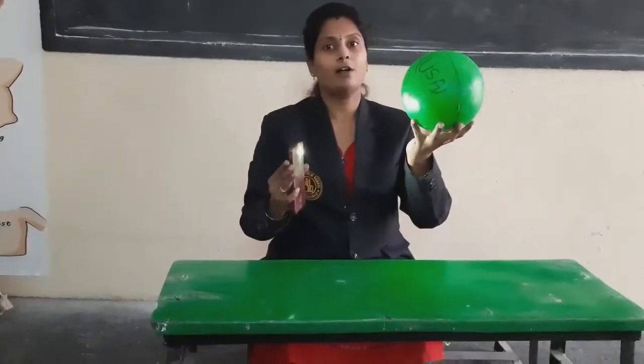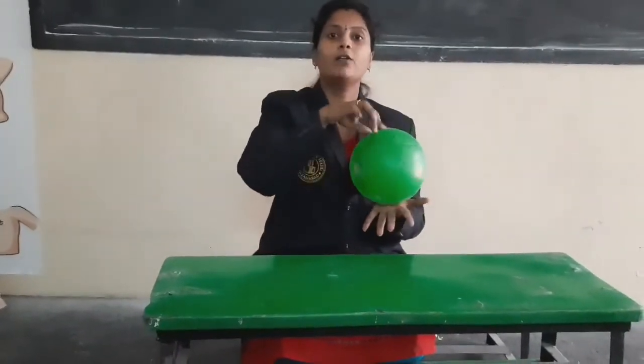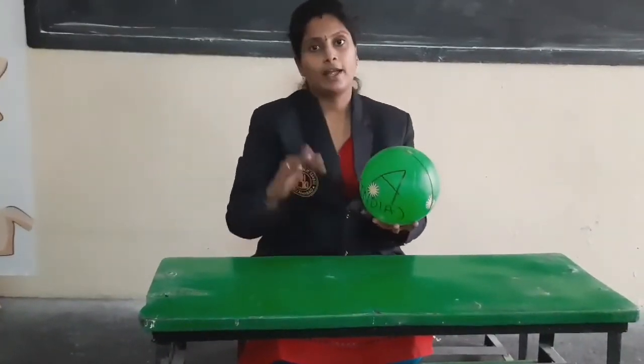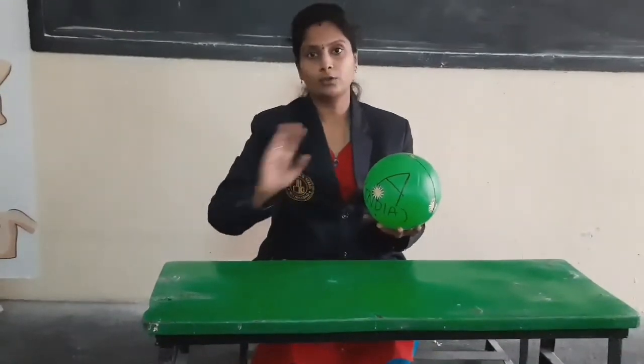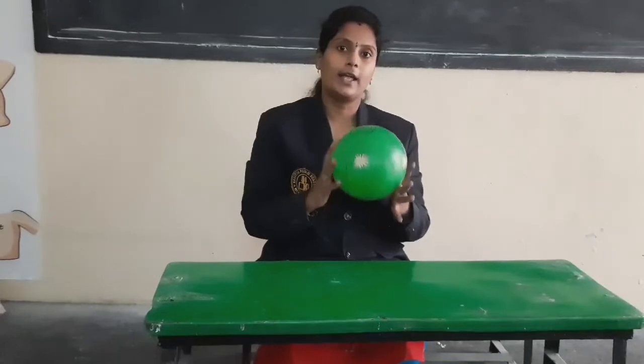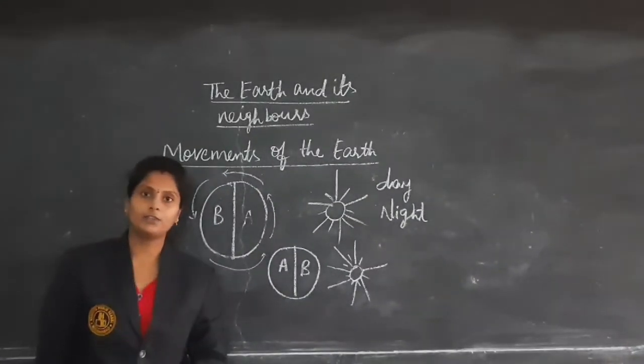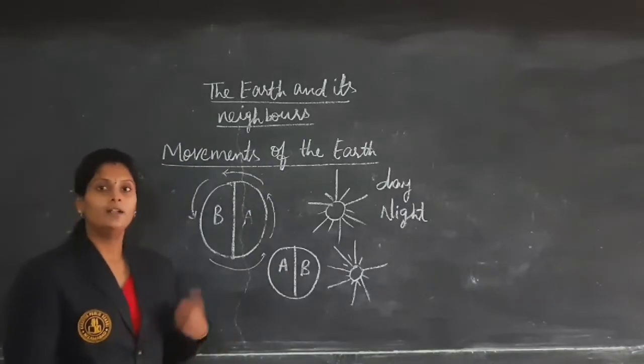Only the position of Earth is changing because of its rotation, then only we are getting the day and night, but the sun won't move. Because of the rotation of Earth only we are getting the day and night. Okay, so with the activity you understood how we are getting day and night.